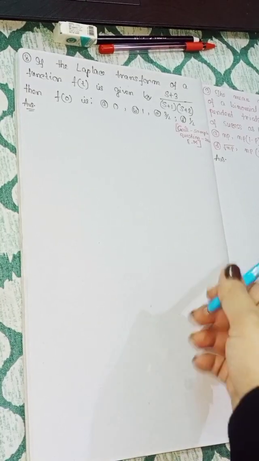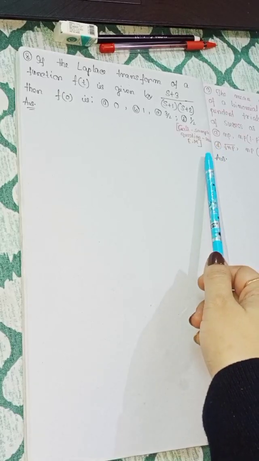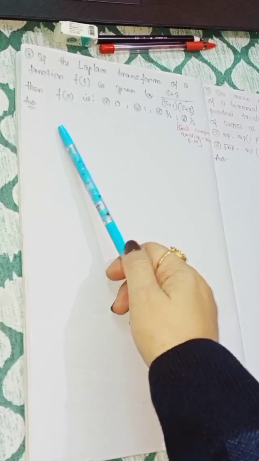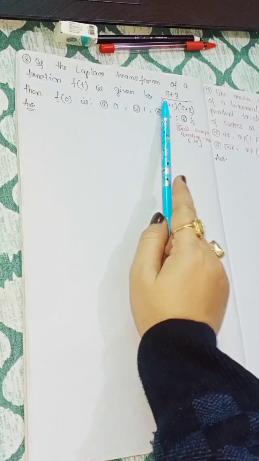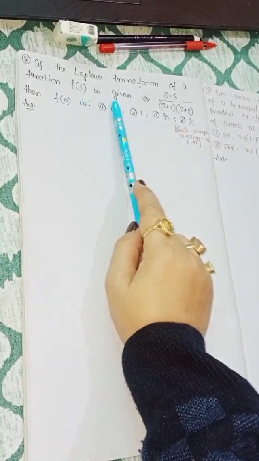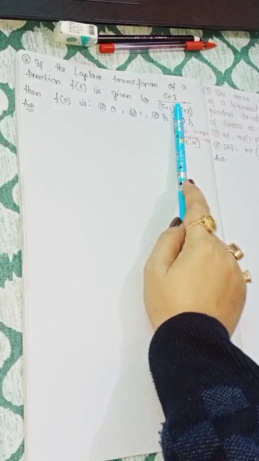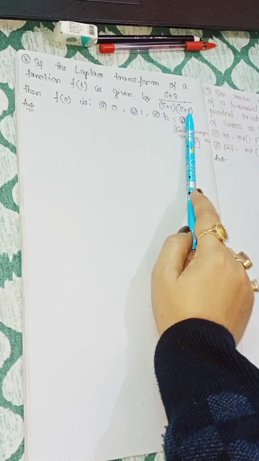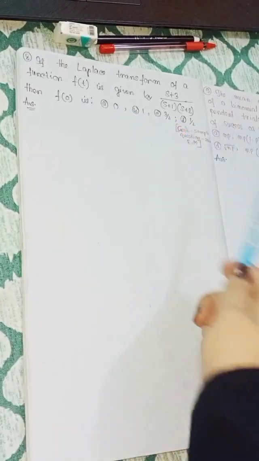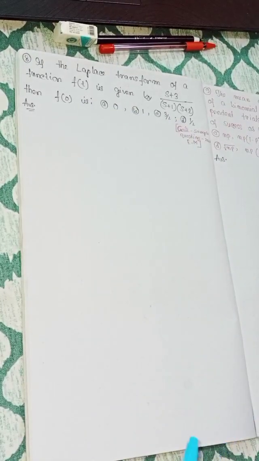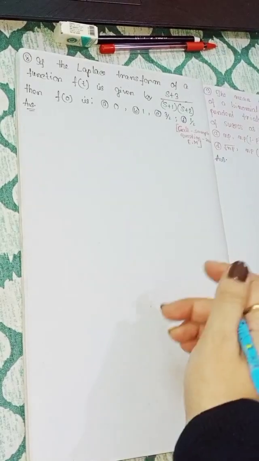Today we solve GATE sample question, Engineering Mathematics 2022. It is question number 8 from set 4. If the Laplace transformation of a function f(t) is given by (s+3)/((s+1)(s+2)), then f(0) is equal to, 4 options are given. So this is the question in the house of Laplace transformation.